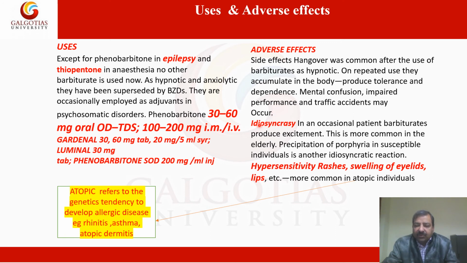Idiosyncrasy: in occasional patients, barbiturates produce excitement. This is more common in the elderly. Precipitation of porphyria in susceptible individuals is another idiosyncratic reaction. Hypersensitivity reactions such as rashes and swelling of the eyelids and lips are common in atopic individuals. What is atopic? Atopic refers to the genetic tendency to develop allergic diseases, for example rhinitis, asthma, and atopic dermatitis.